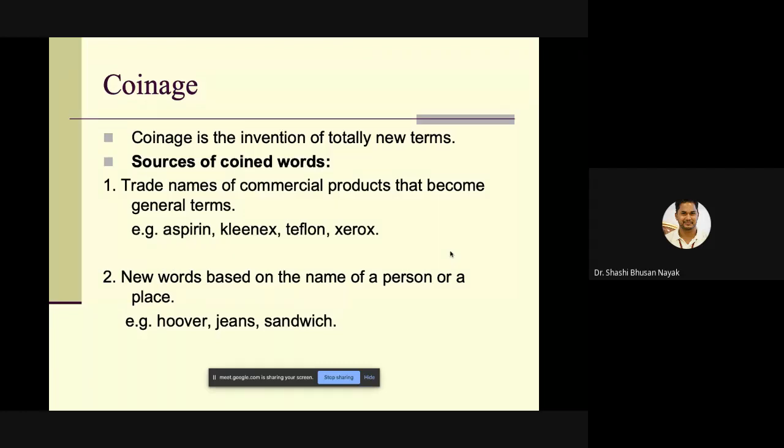New words based on the name of a person or a place: Hoover, jeans or sandwich. That is the way coinage works. I'm giving you more examples of how coinage works. Coinage means the invention of a totally new term. And the sources from which words are being coined, these are the examples. One is trade name, one is new words based on the name of a person or a place.